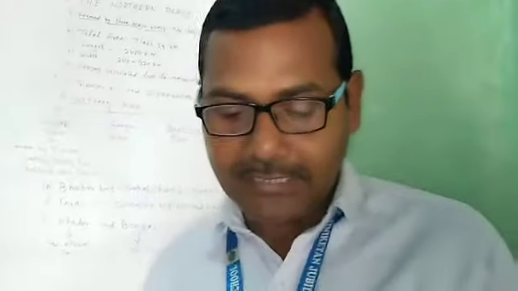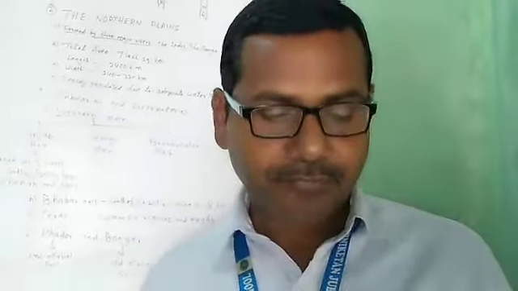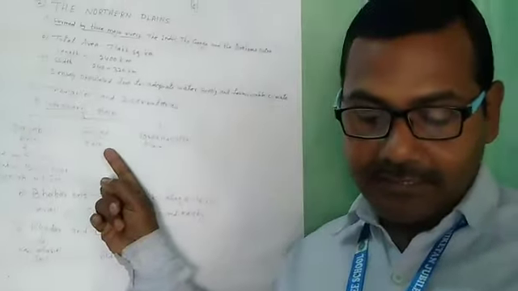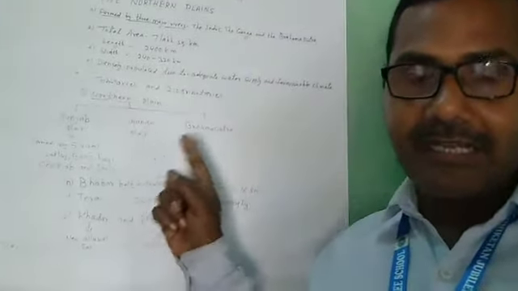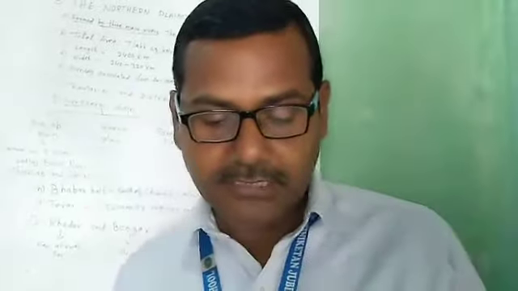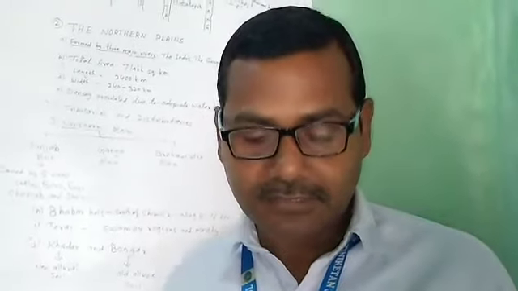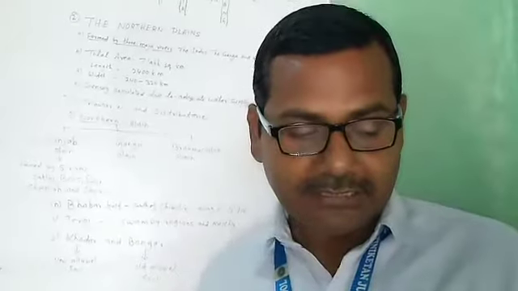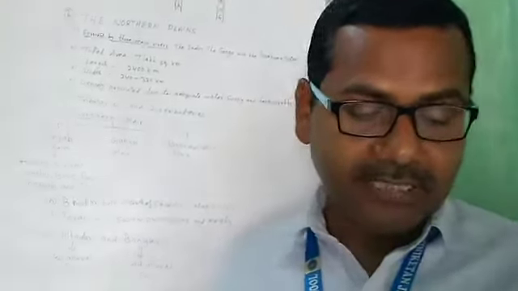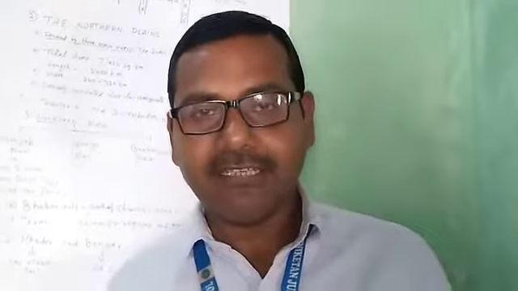Next is the Ganga plain. The Ganga plain extends between the Ghaggar and Tista rivers. It is spread over the states of northern India: Haryana, Delhi, UP, Bihar, partially Jharkhand and West Bengal.